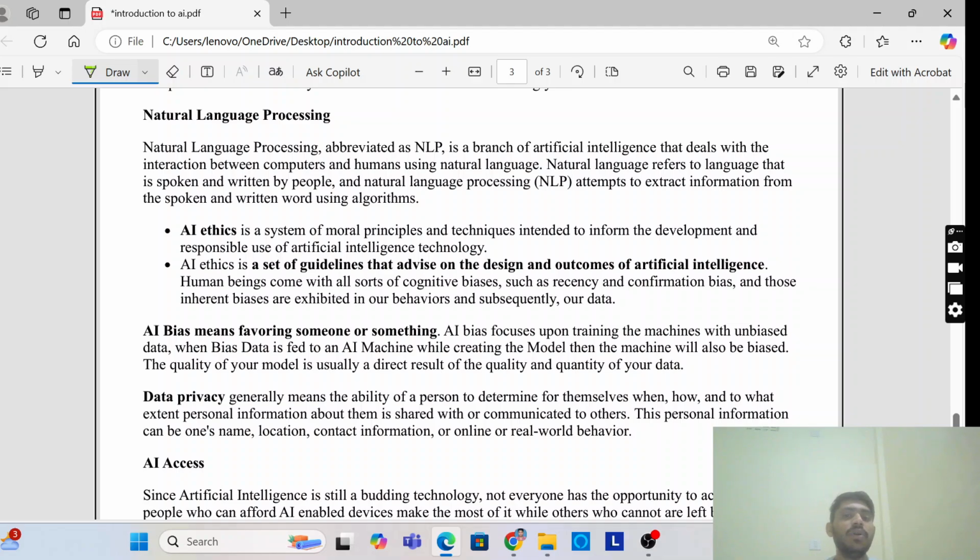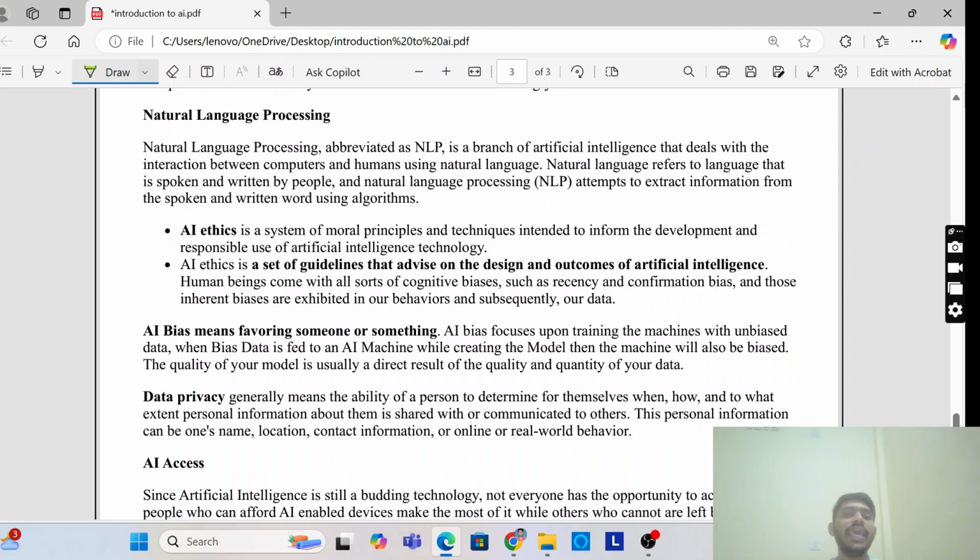Human beings come with all sorts of cognitive biases. So there's recency bias, confirmation bias, and inherent bias exhibited in our behaviors and subsequently our data. Okay, so we are giving so much unstructured data, and the data is not used properly. So we need only structured, processed data. That does not come under AI ethics. So we have to use a set of guidelines and rules, and follow the rules.